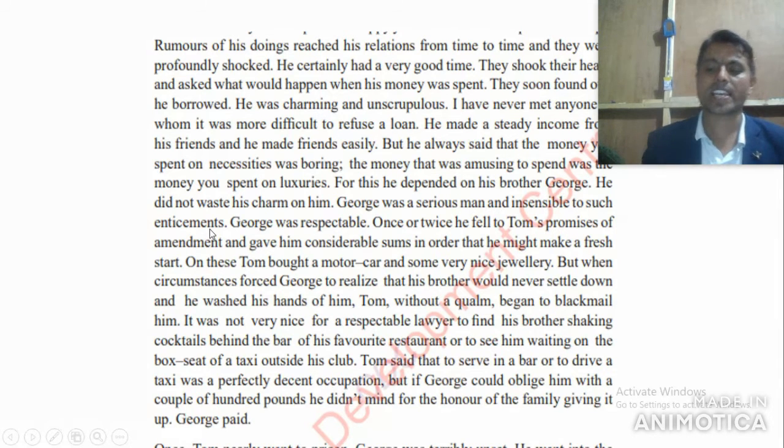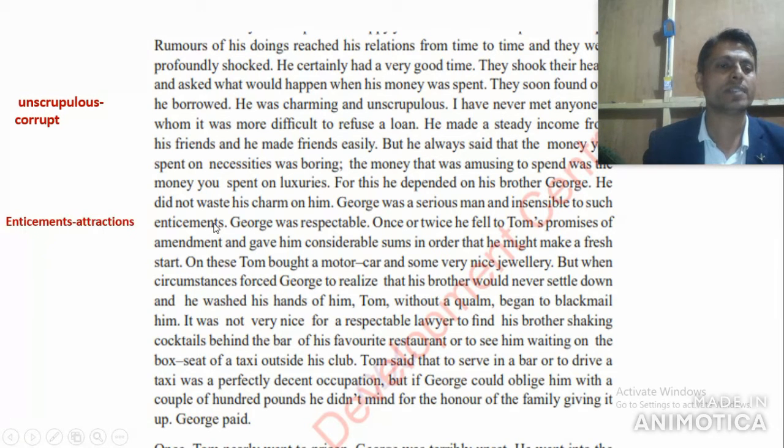Okay, so what does enticement mean? Look at the screen. It means attraction. He doesn't want to enjoy life without doing any work. So here it is given, insensible to such enticement. He ignores such type of attraction.